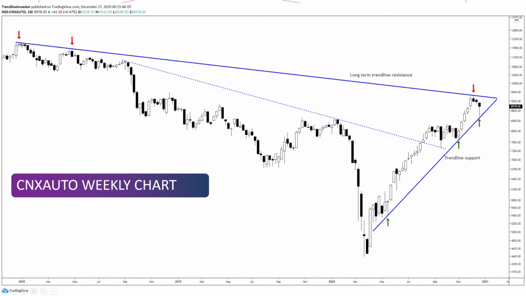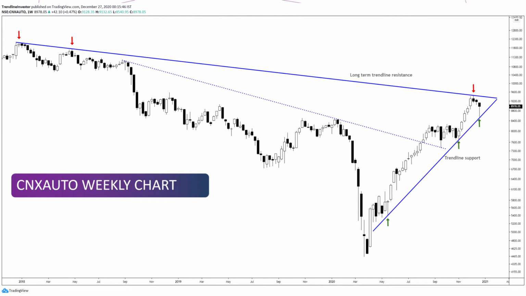Now what has happened here, right? If you see here, we have this trend line resistance, which is extending all the way from the 2018 highs in February. Then we had again this high over here, and that's the zone which is acting as a resistance right now. This is a long-term trendline resistance, but what's interesting is that the price reversed from this trendline support here. What could probably happen here is we move directly up, or we consolidate here for a couple of weeks and then break out, or we break down.